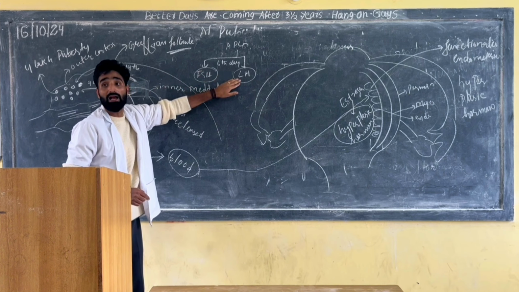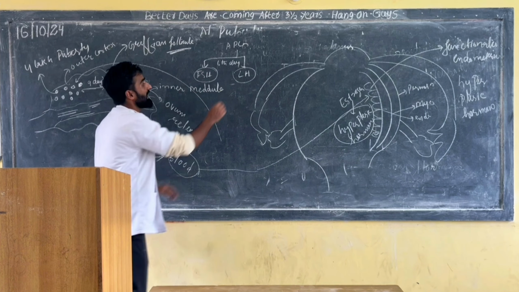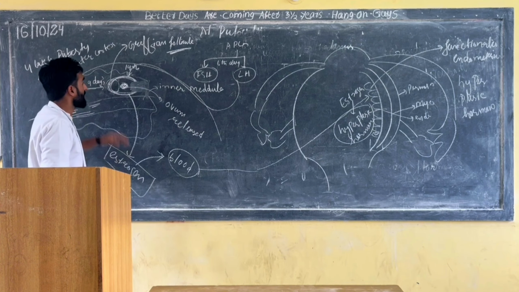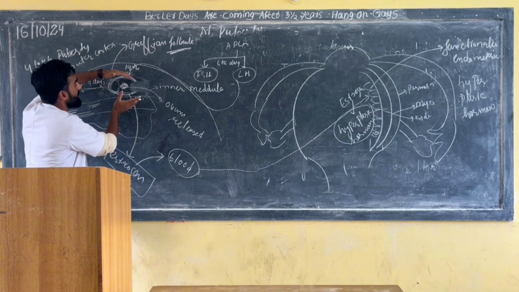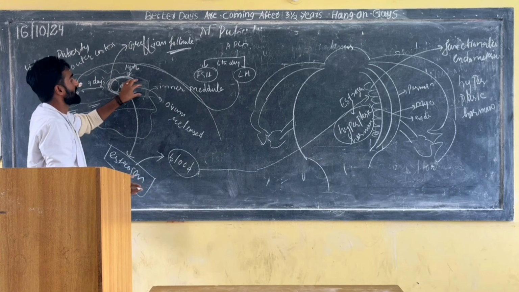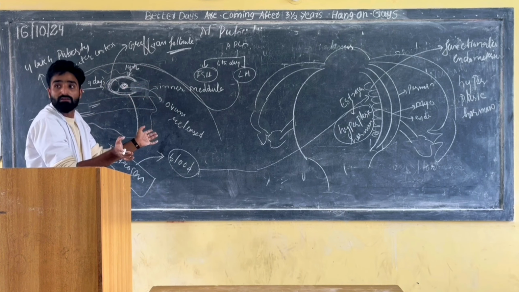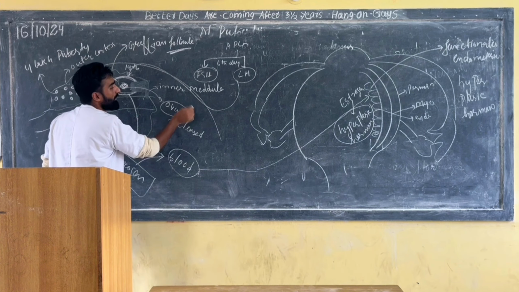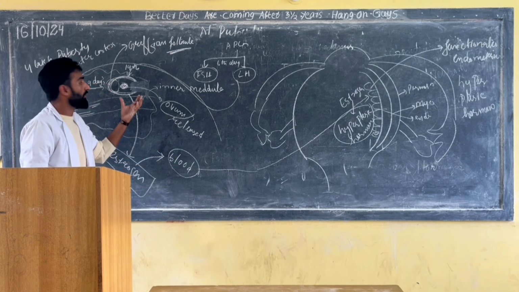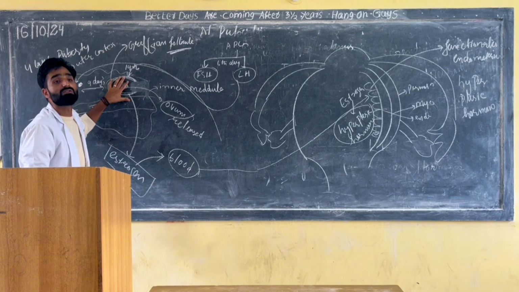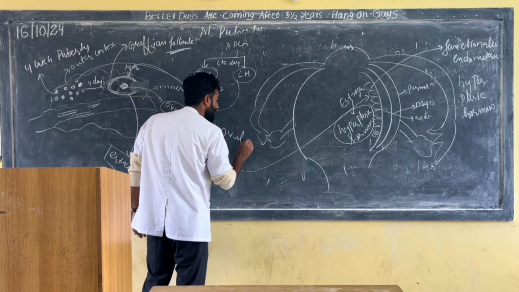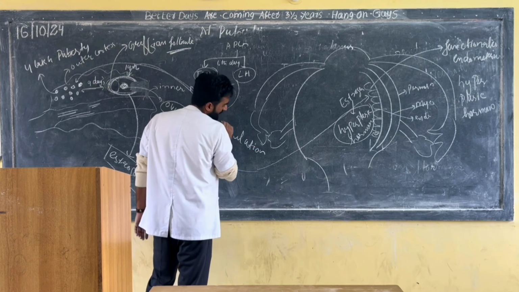After that, on the 14th day, this LH will come. It will act on the Graafian follicle. With this LH hormone, this Graafian follicle will burst, and the outer cortex of the ovary will also get ruptured, so that the ovum will come out. Releasing of the ovum from the Graafian follicle is known as ovulation.